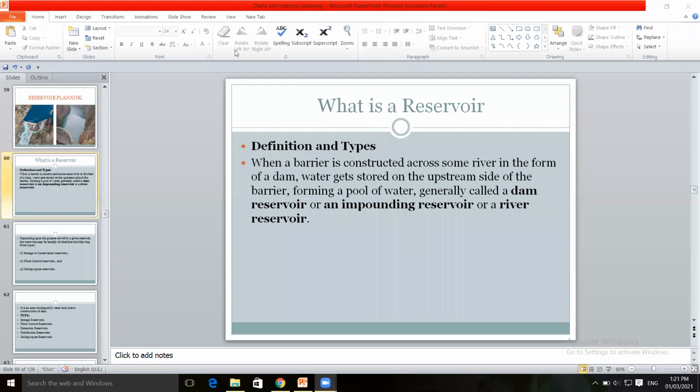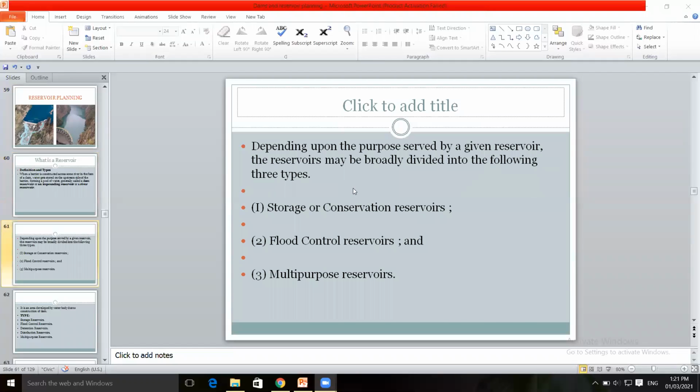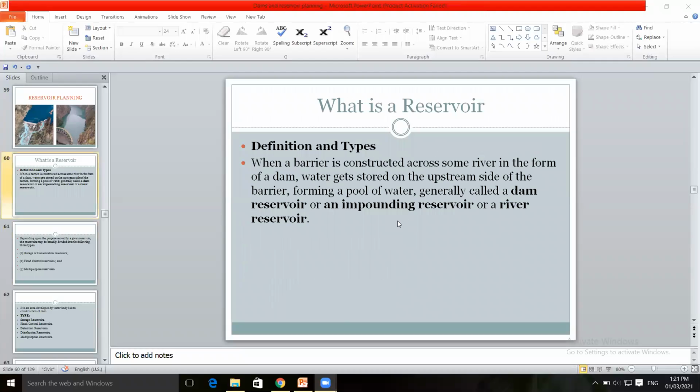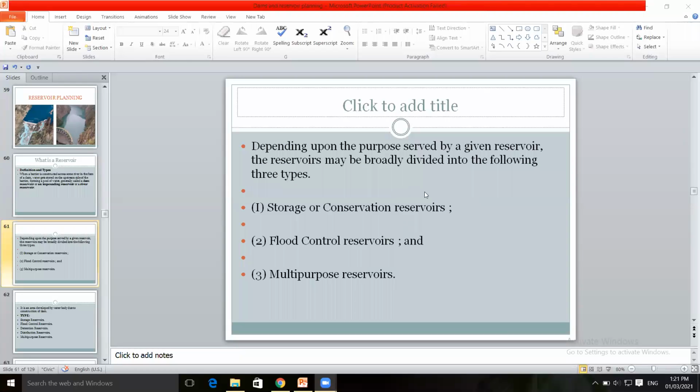Similar definition, what is a reservoir? So reservoir planning is to be done. Depending upon the purpose, there are different factors governing the selection of the dam, as in the different types of dams.